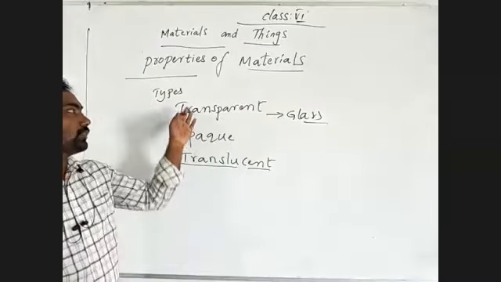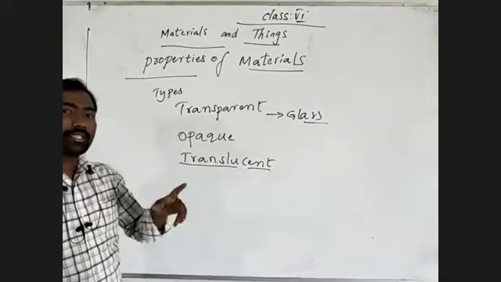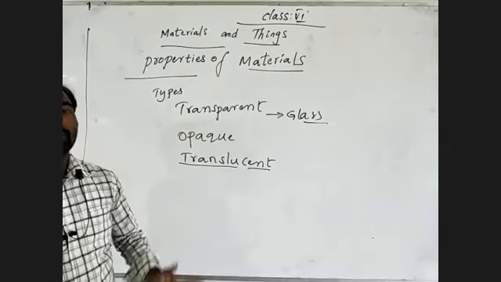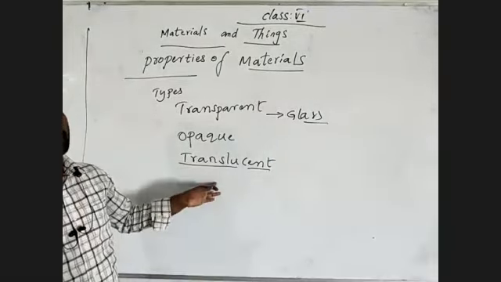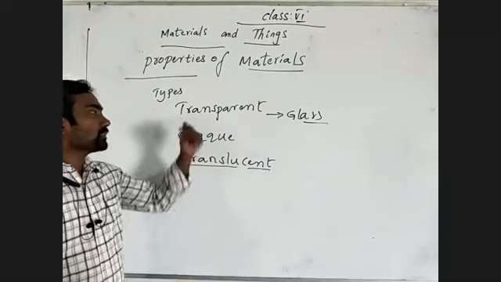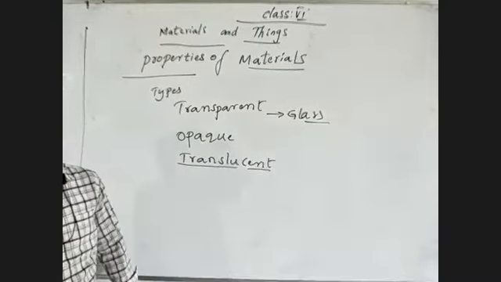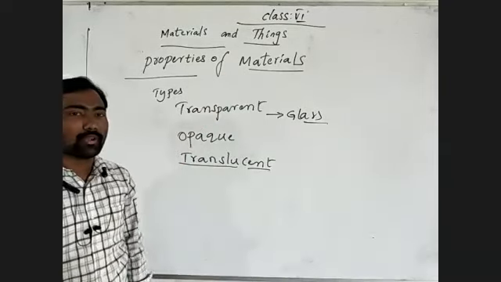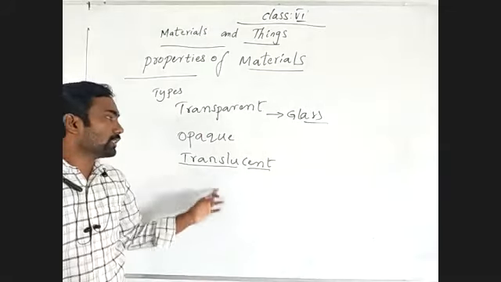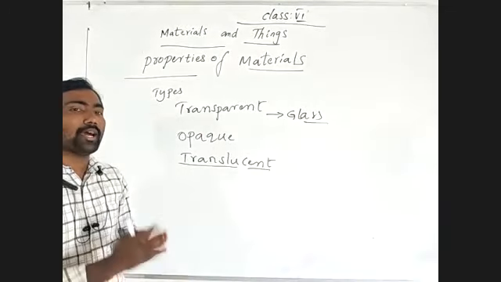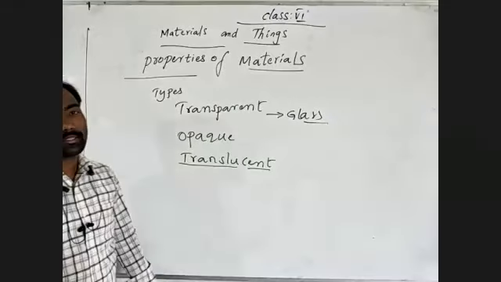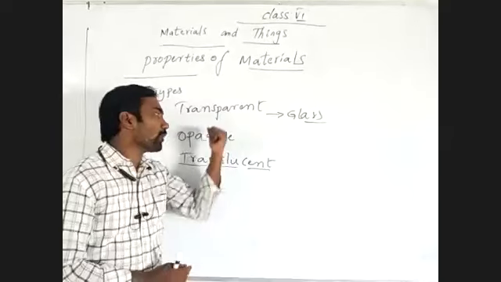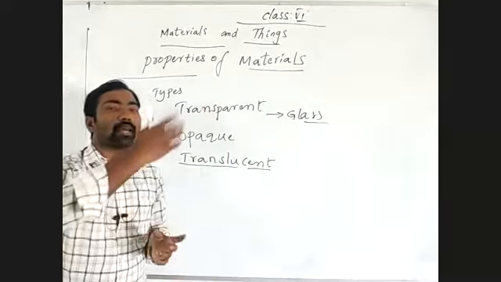The things which are made from these types of materials also act with the same properties. The things made from a particular material have the same properties that the material has. So those things also have the same property.